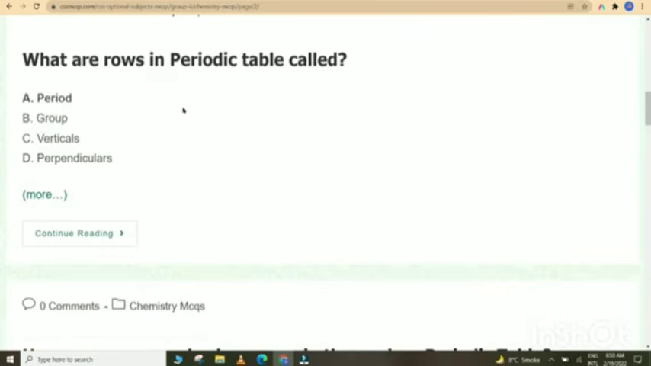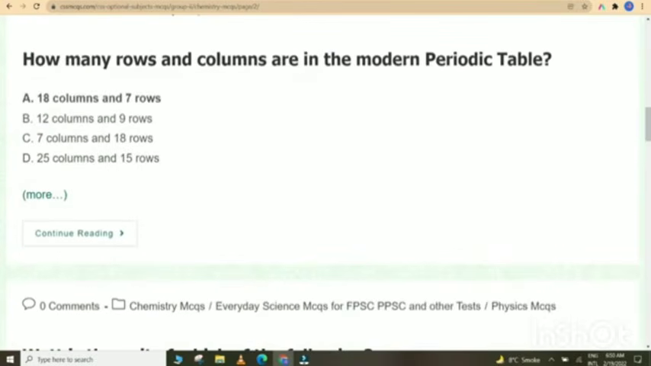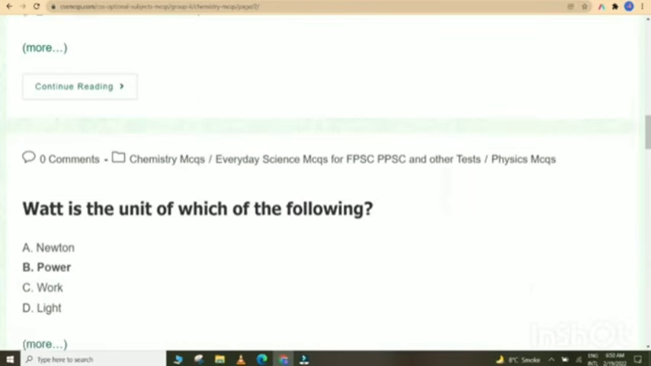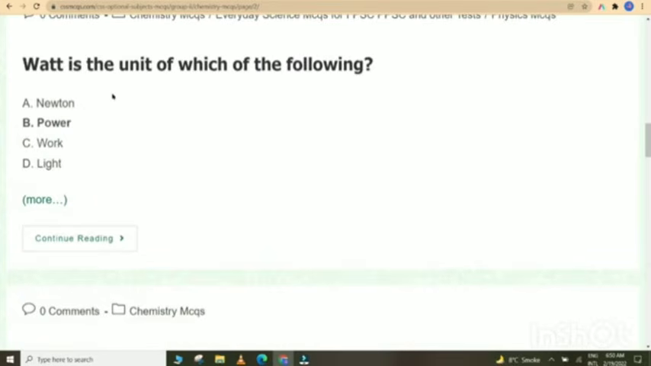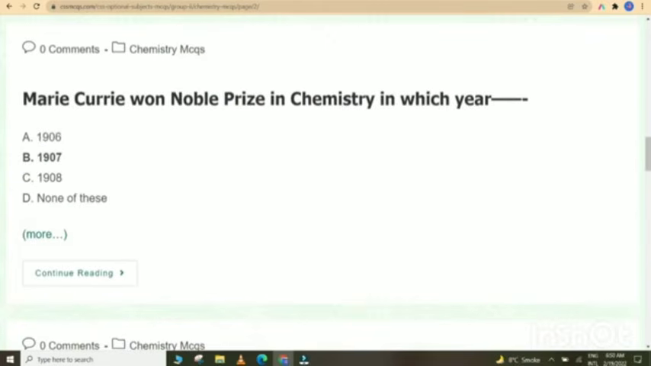What are rows in periodic table called? Period. How many rows and columns are there in the modern periodic table? 18 columns and 7 rows. Watt is the unit of which of the following? Power. Marie Curie won Nobel Prize in Chemistry in which year? 1907.